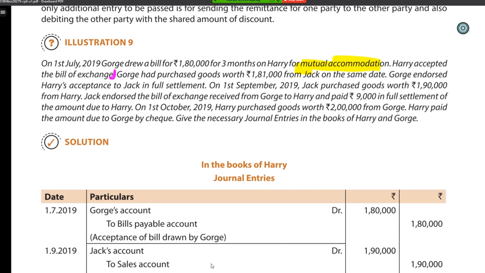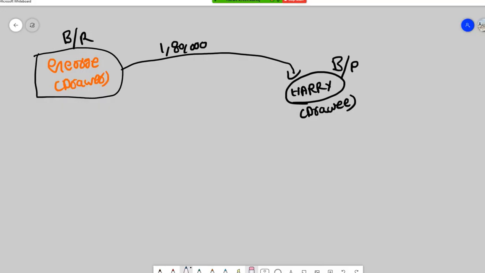Now George had purchased goods worth 1,81,000 from Jack on the same date. Let's write that as well. So here George purchased goods from Jack for 1,81,000. We need to pay money to Jack. Who needs to pay money to Jack? George has to pay money to Jack, because George purchased goods from him.